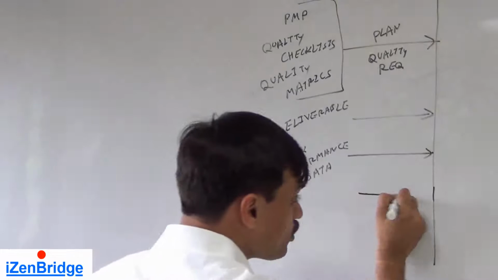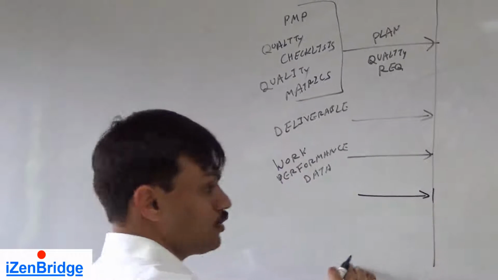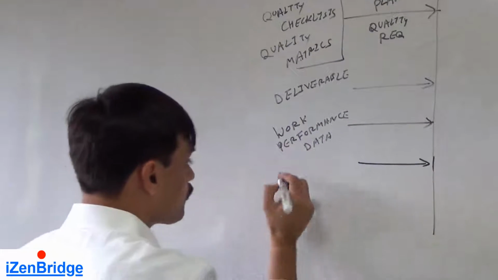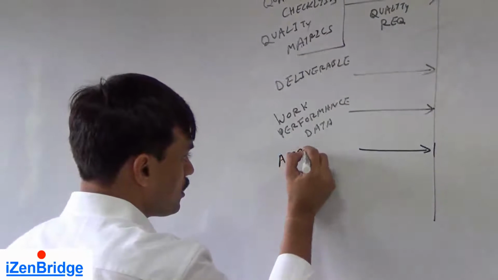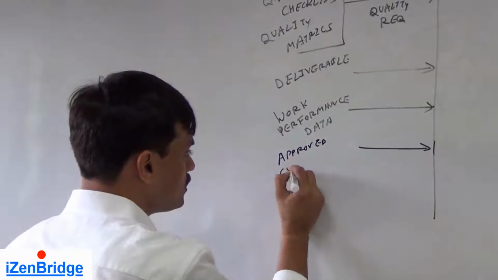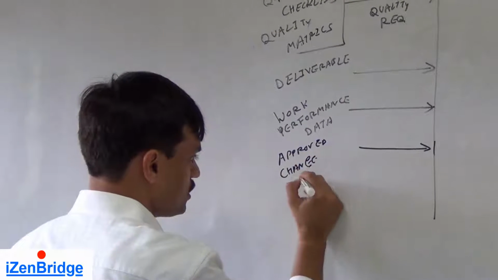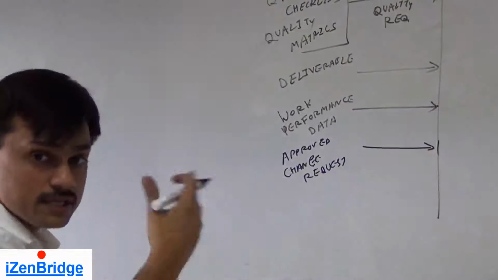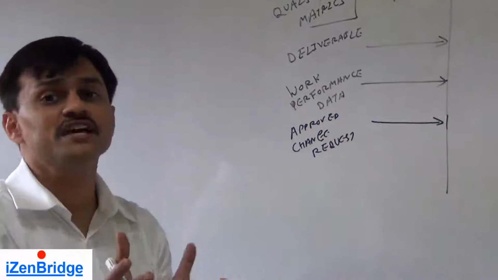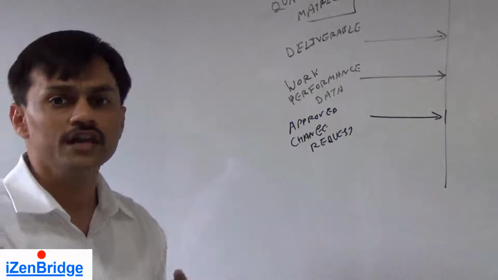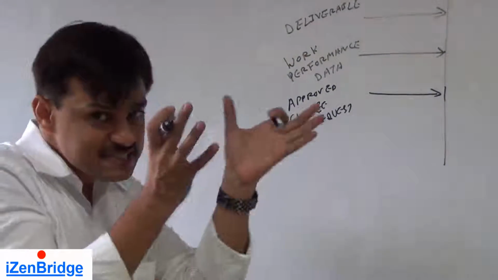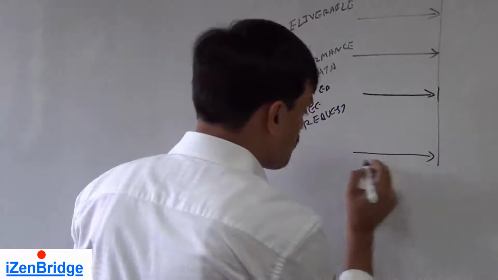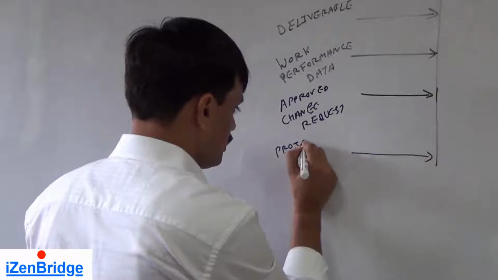You may have some known deviations which you are taking, or changes which you are implementing in your project, which come from approved change requests. While doing all this, you may need project documents which give you configuration related details. For example, where the latest checklist is available, etc. So you take project documents as an input.